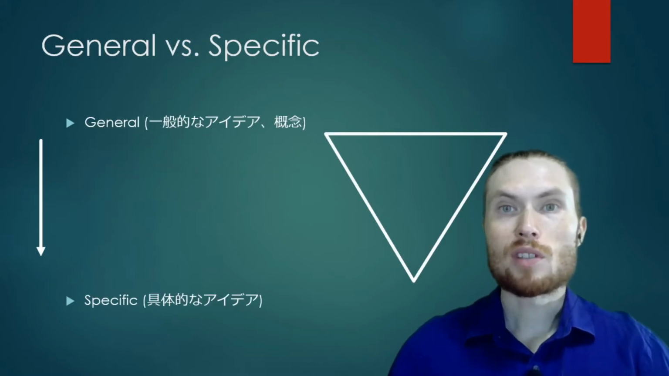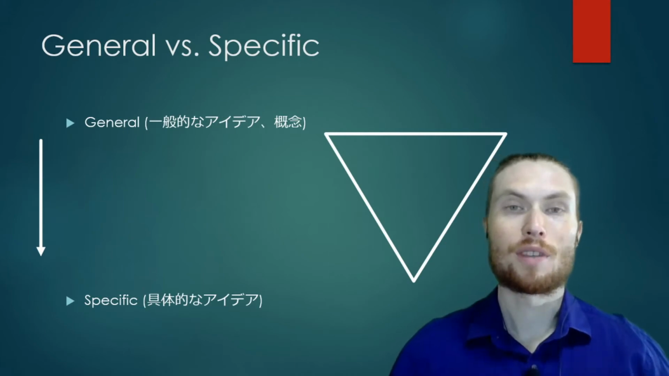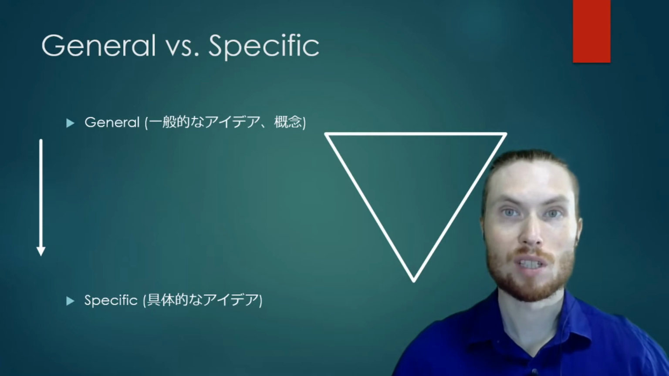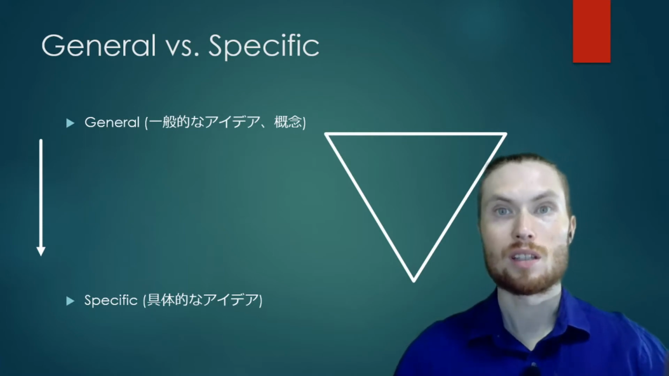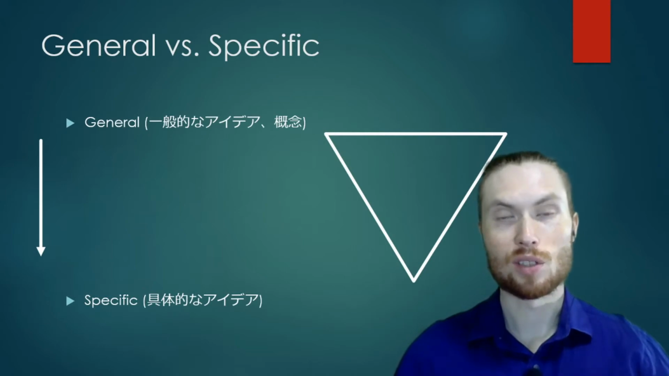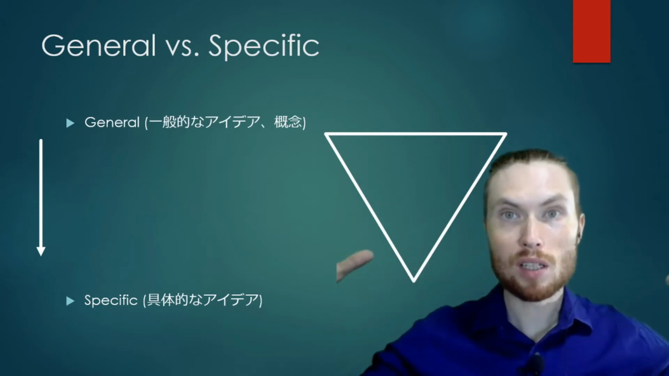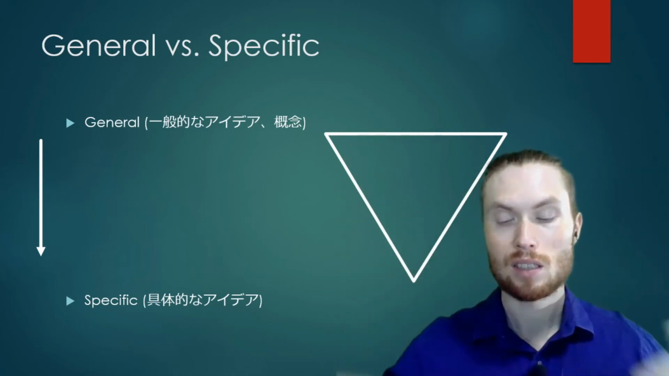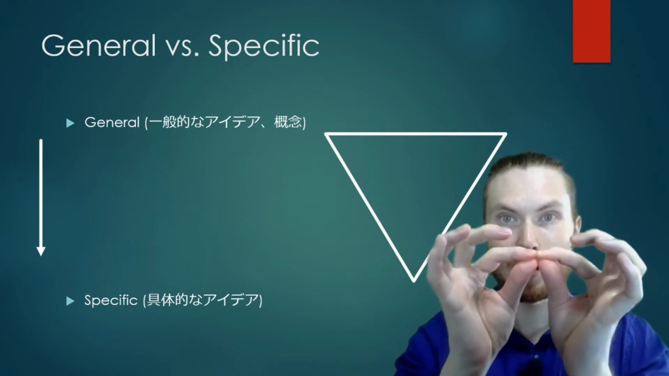And before we start talking about paragraph organization, I just want to talk about this idea of general and specific. So this is important because the way we organize our ideas in a paragraph is dependent on general and specific. So general means a very, very broad or big idea that has many topics inside it. And specific is a very small, narrow piece of information.